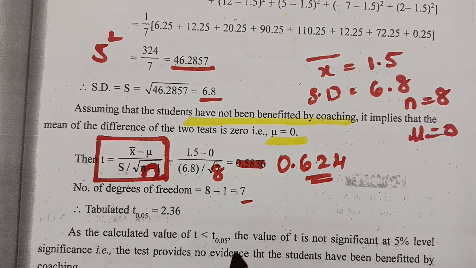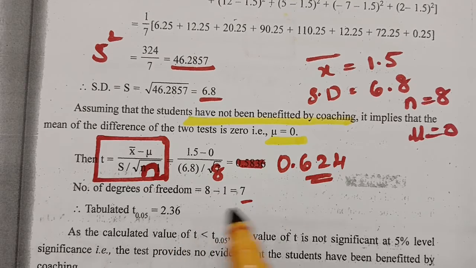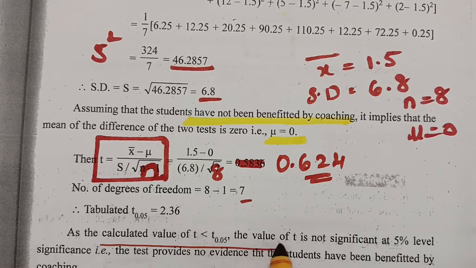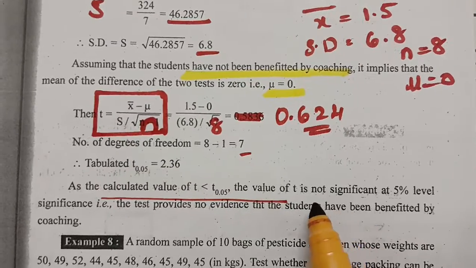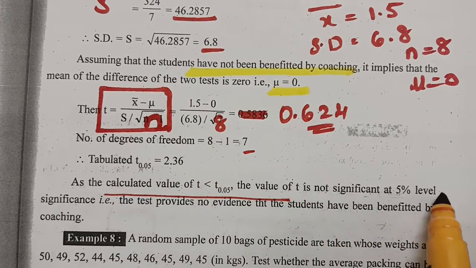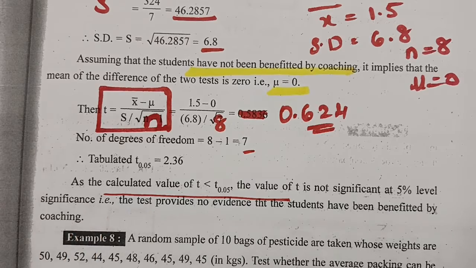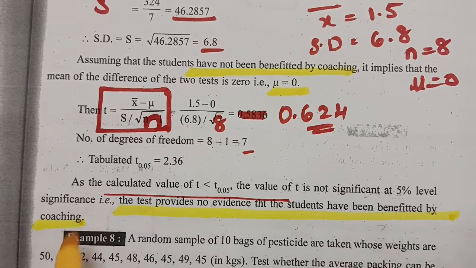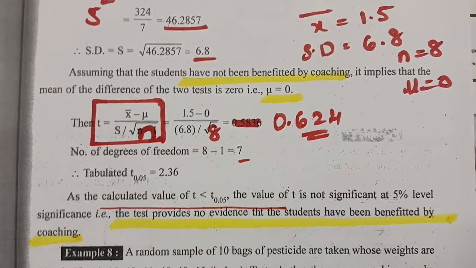So clearly, even if it is 1.8 or 2.36, the calculated value is less than the tabular value, and therefore it is not significant at 5% level of significance. So we have to reject the null hypothesis, and therefore the test provides no evidence that the students have been benefited by the coaching. And this is how we have to solve.